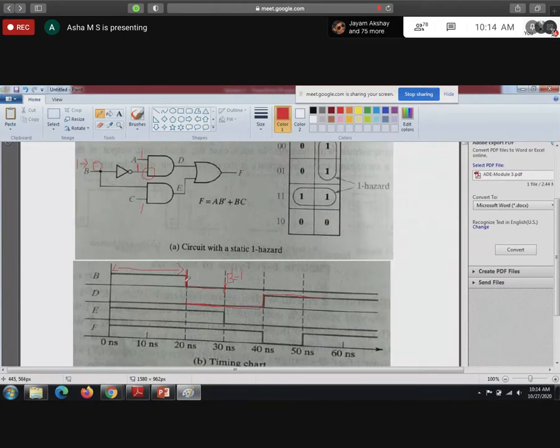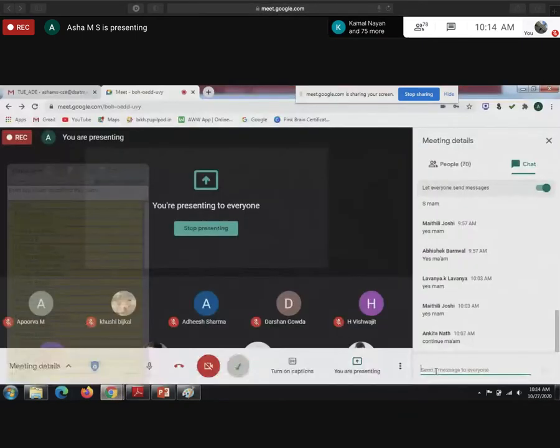Why, when it changes, is it not changed immediately at 30, why is it changed at 40? Because 10 nanoseconds is here, 10 nanoseconds is here. So after 20 nanoseconds, D will change. Guys, are you clear with this? The inverter delay they have not shown, don't get confused. The inverter also will take 10 nanoseconds to change, then D will be changed after 10 nanoseconds. Guys, are you clear?